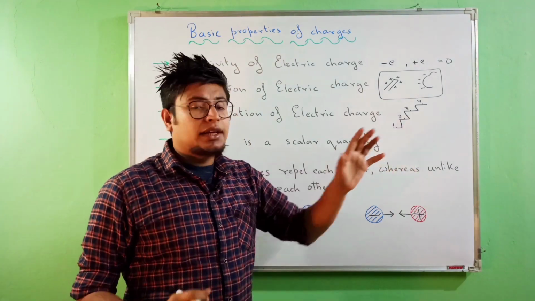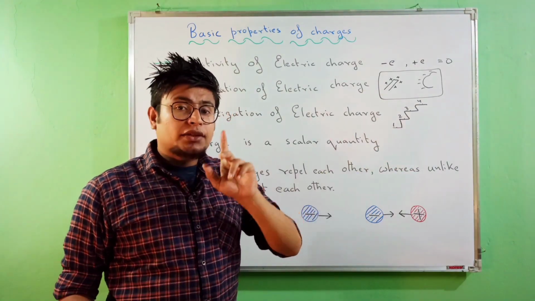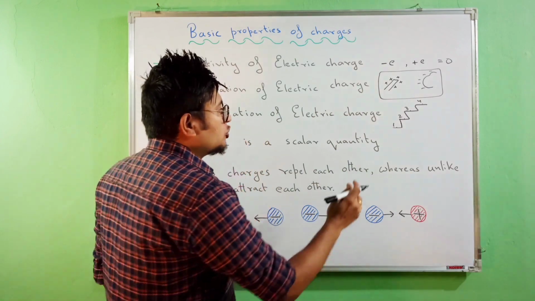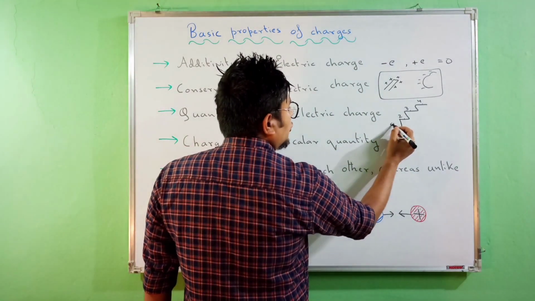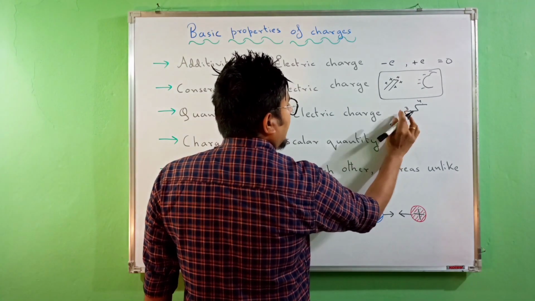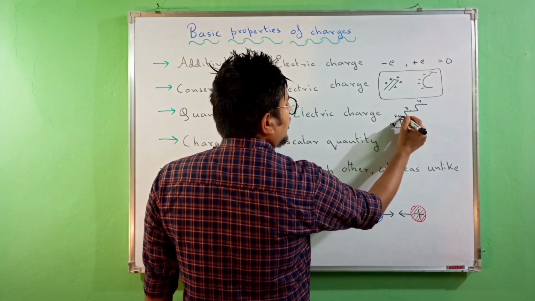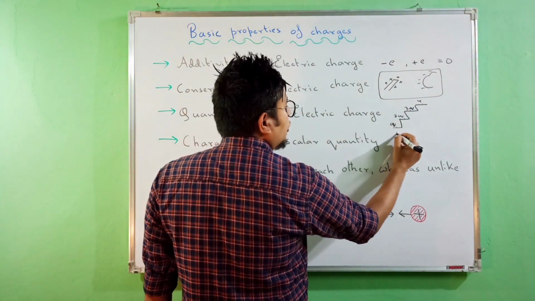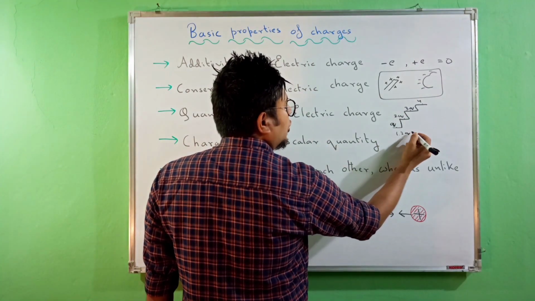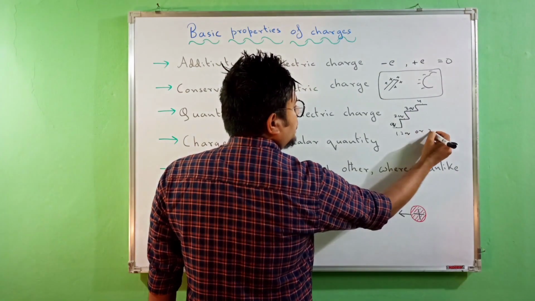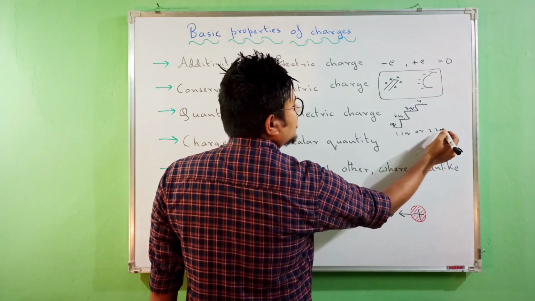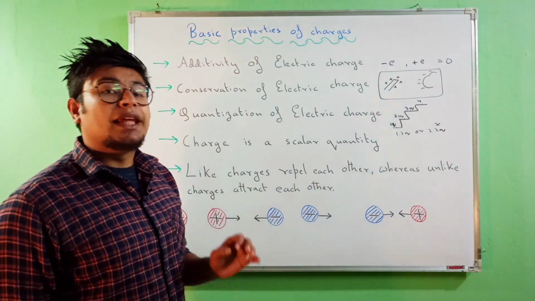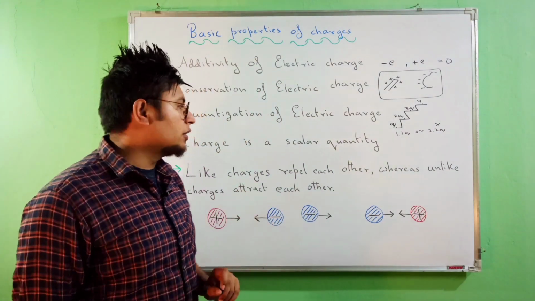Same as the case of stairs is the case of charges. They are quantized. That is, you can have a charge of Q, you can have a charge of 2Q, you can have a charge of 3Q, but you cannot have a charge of 1.2Q or 2.2Q. This is not allowed because charges are discrete, they are quantized, they are not continuous.